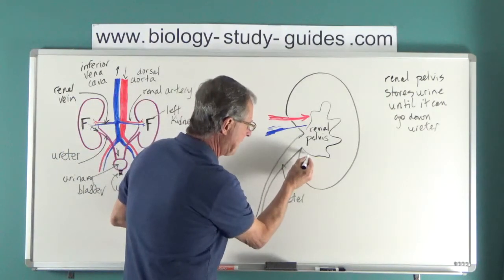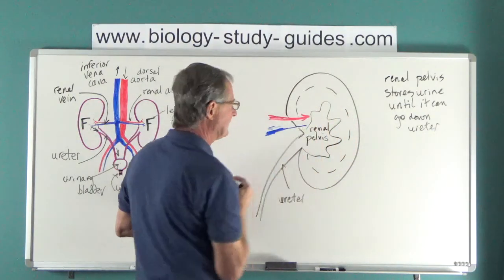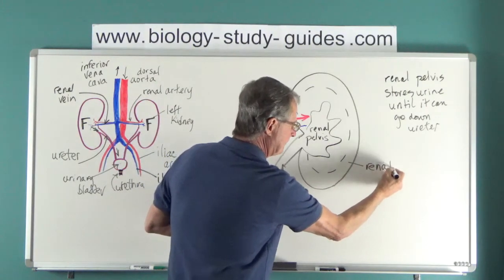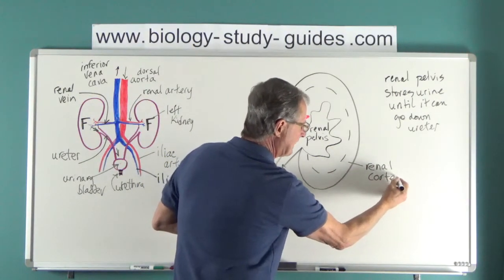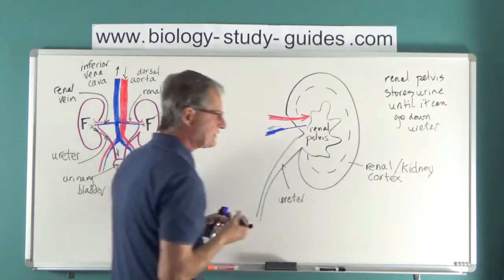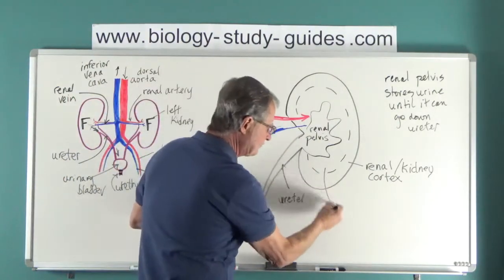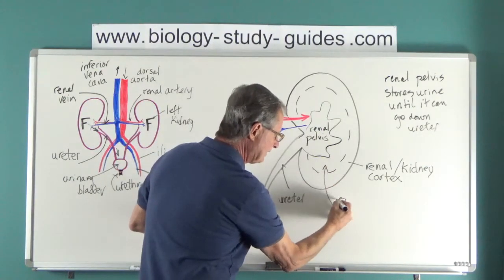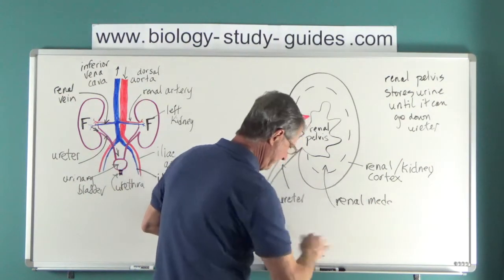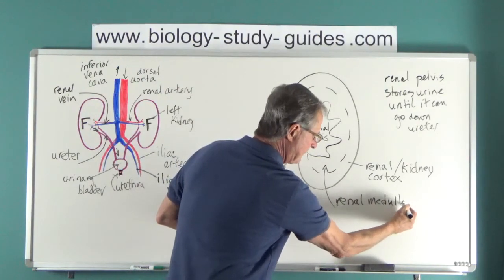So let me go back and put a dashed line here like that. The outer part here is called the cortex, renal cortex or kidney cortex. Cortex, of course, is just that word that means the outer part of an organ. And here, again, we've seen this term before, the renal medulla. Remember, medulla is a term that means the inner part of an organ.